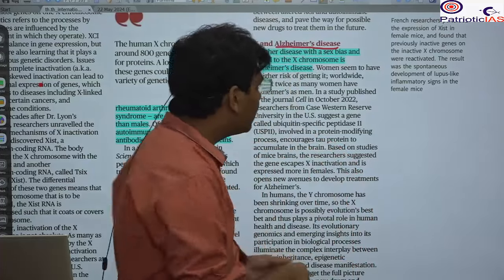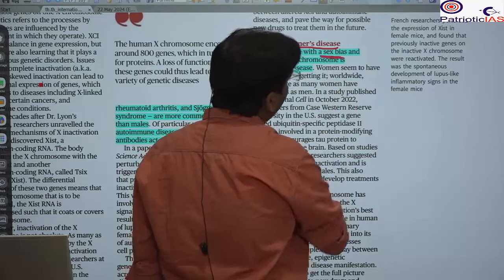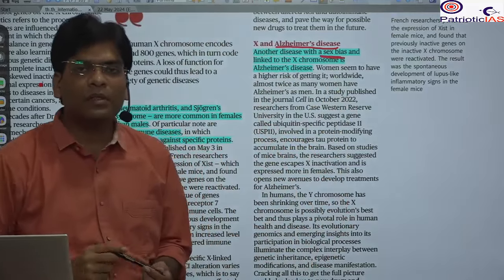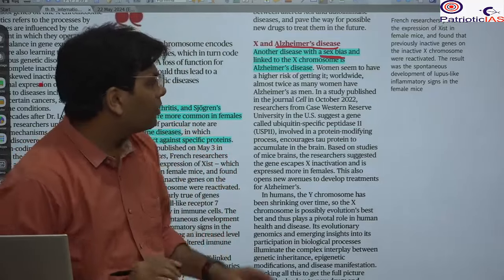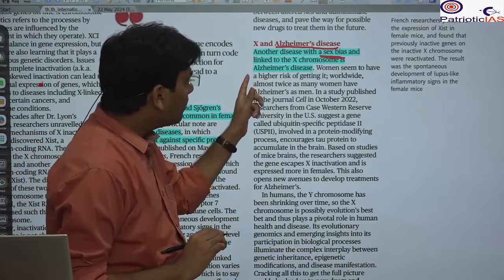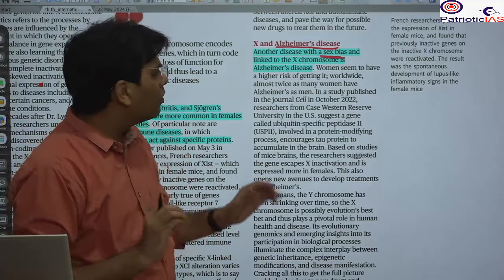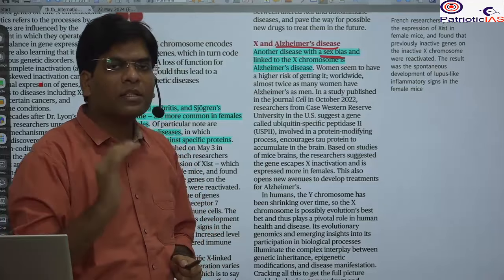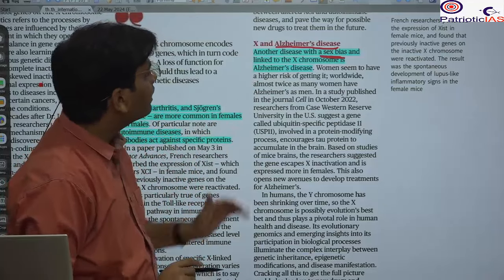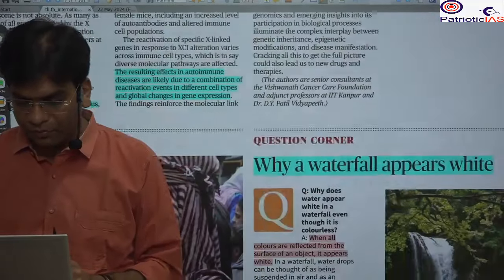So with Alzheimer's disease, it has now been found that it is sex biased. What is meant by sex bias? It is found more in women as compared to men, and that's why worldwide the number of women suffering from Alzheimer's disease is 2 times that of men. So please remember all this.